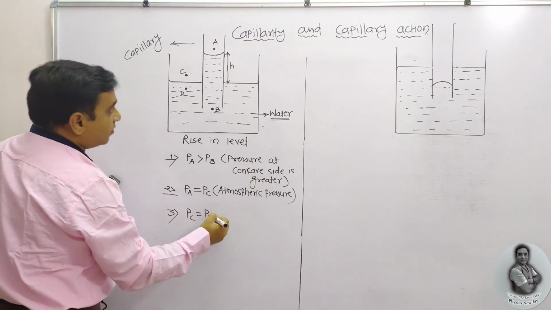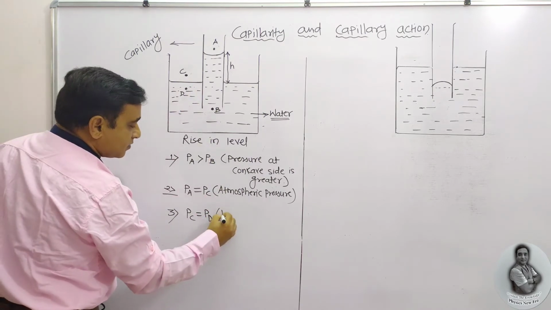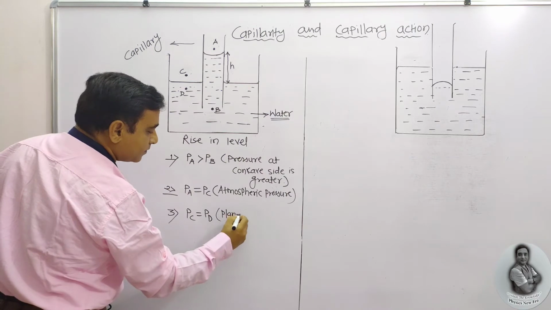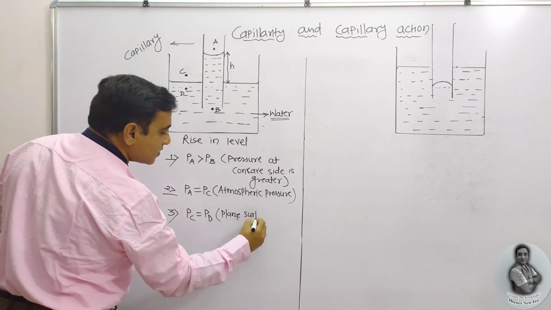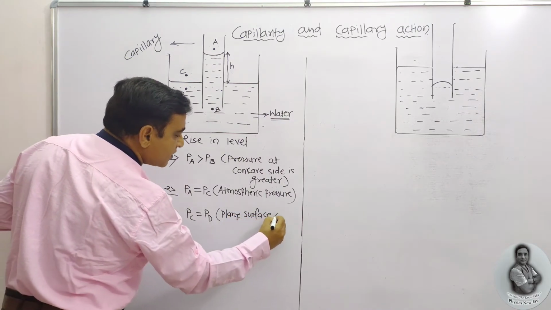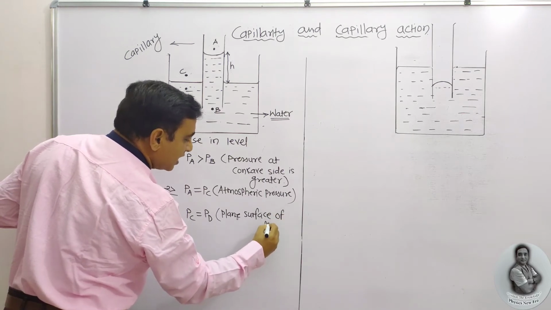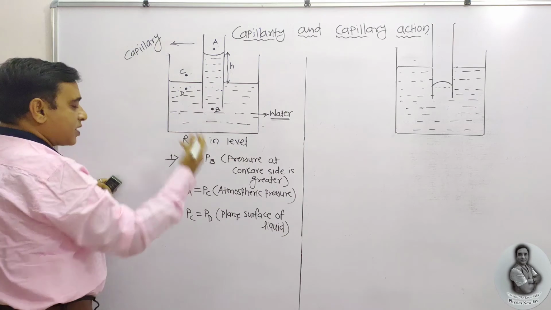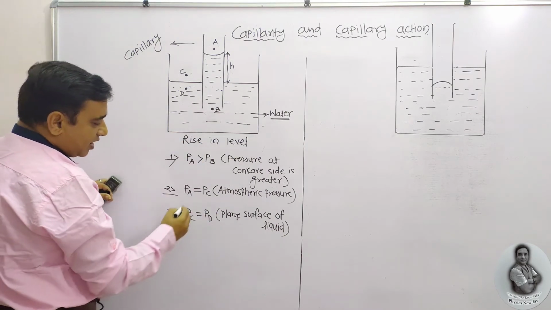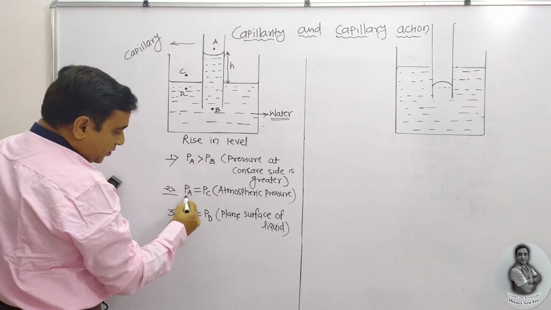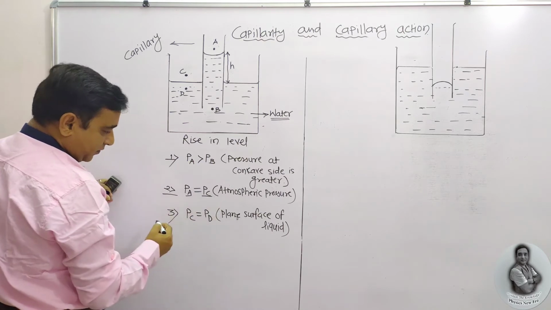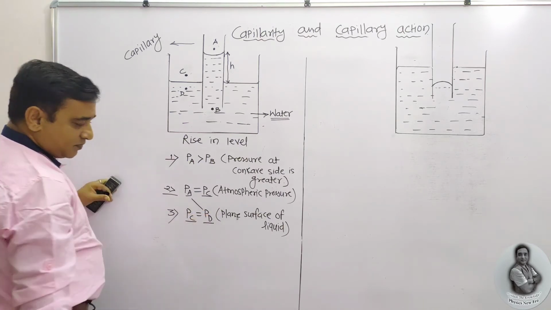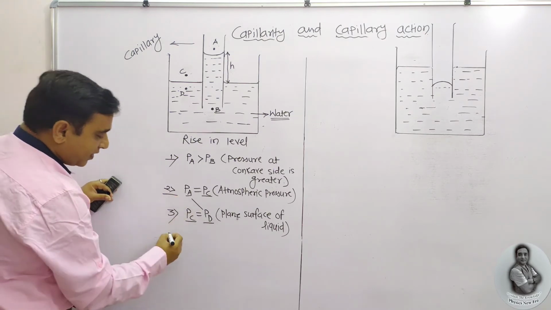Here we can term plane surface. Plane surface of liquid. Plane surface of what? Liquid. At the plane surface, at both the sides the pressures are equal. See the similarity. Here it is PA is equal to PC and PC is equal to PD. That means PA is equal to PD.